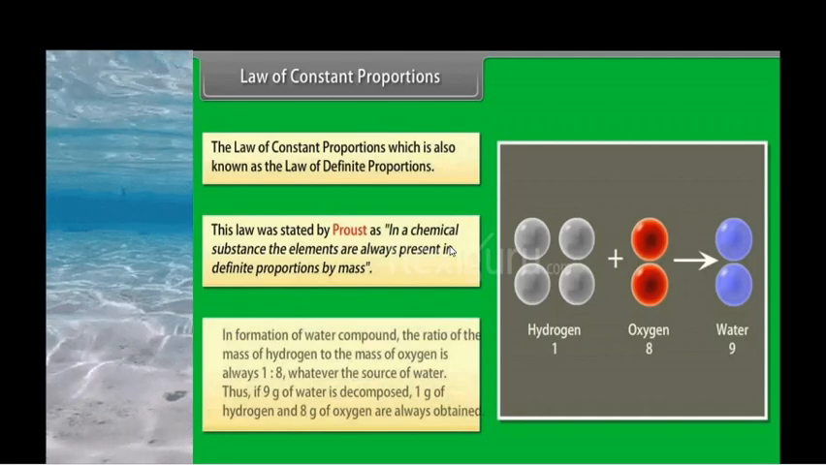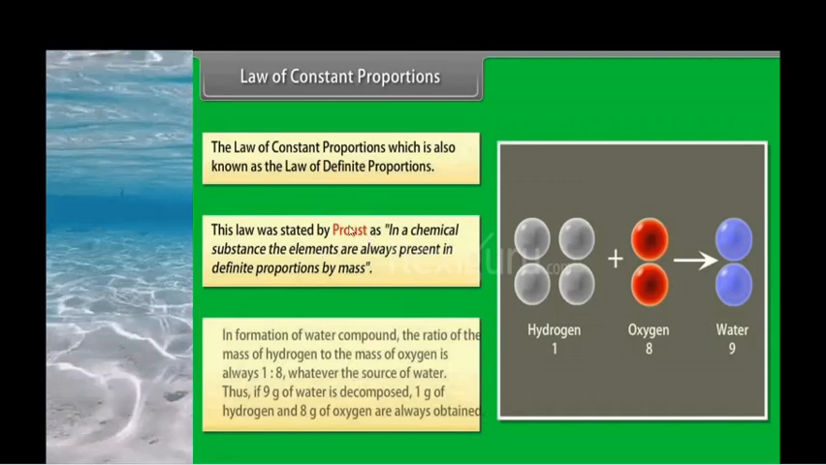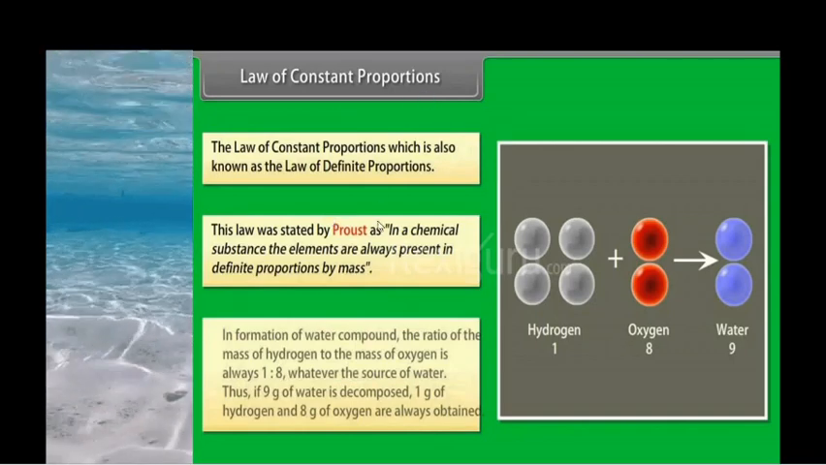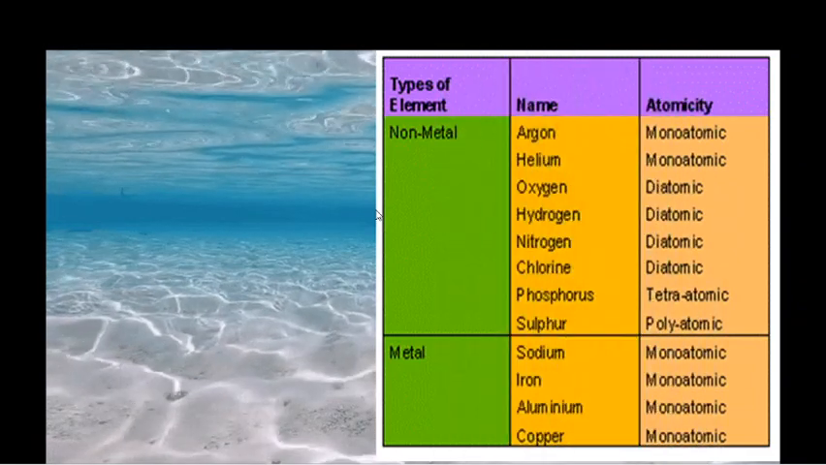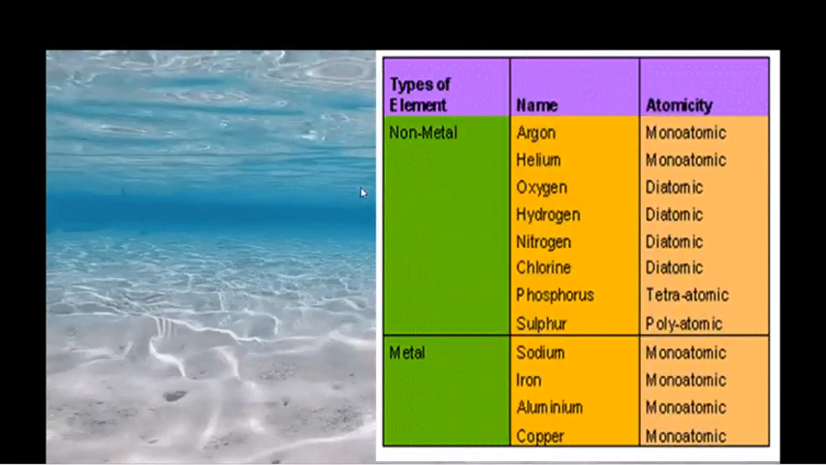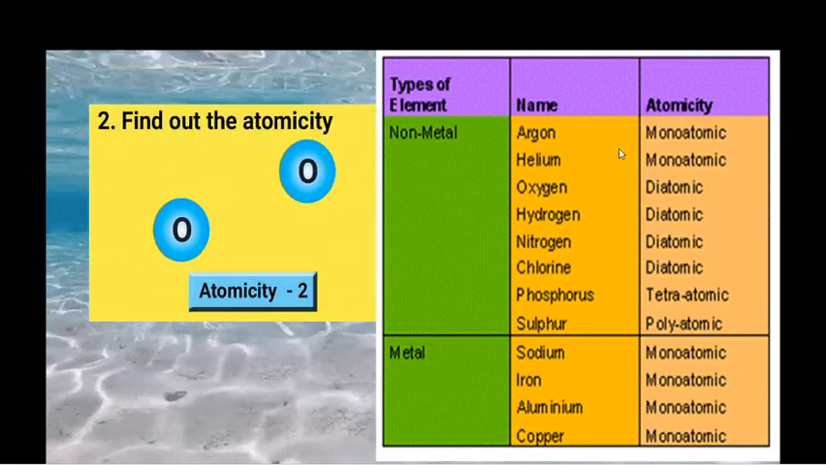So this law of constant proportion was stated by who? Joseph Proust. He is the one who gave the law of constant proportion. Okay, so the next topic is atomicity. Atomicity is nothing but the number of atoms present in a molecule.